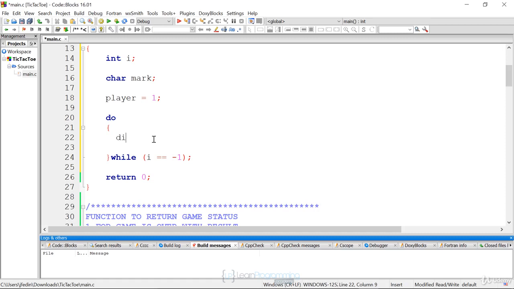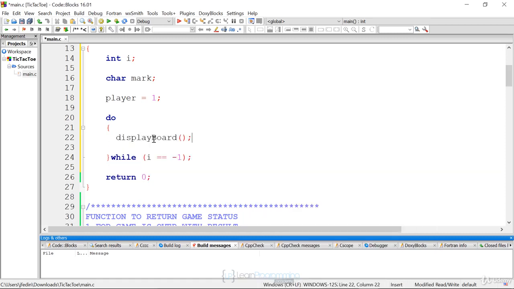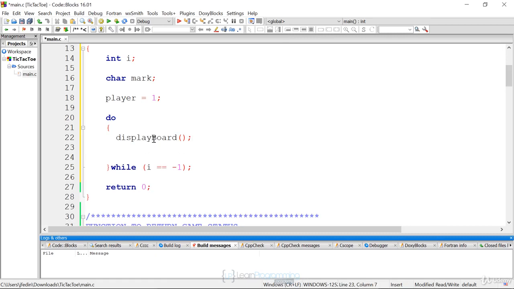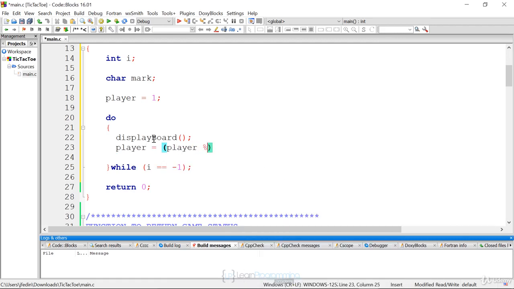So what do we have to do first? First thing we have to do is display the board. So I can just call the function display board. Then we have to calculate the player. And the player starts off player 1. What we're going to do here is use a ternary operator. And we're going to say if the player mod 2, then the player equals 1, else it equals 2. This is a way to determine the right player. Each iteration of the loop, it's going to change from 1 to 2 or 2 to 1.